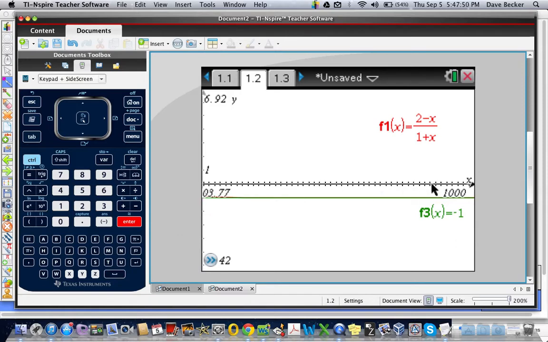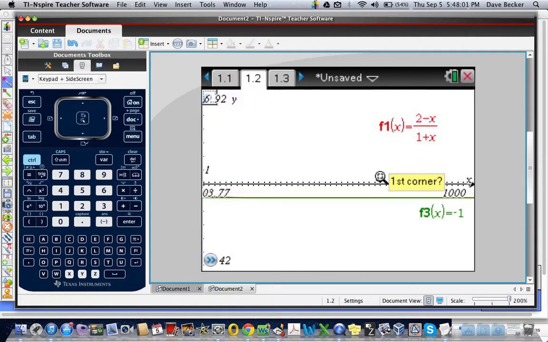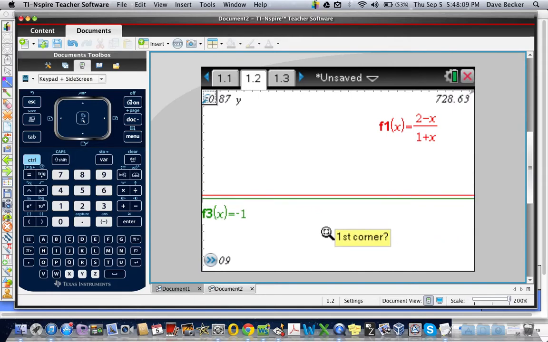You're like, wait a second, it looks like it might be intersecting it. Well, we can do a little zoom box here and see if it really is. You can see it's below it. I'm going to zoom again, and you can see that they don't intersect.